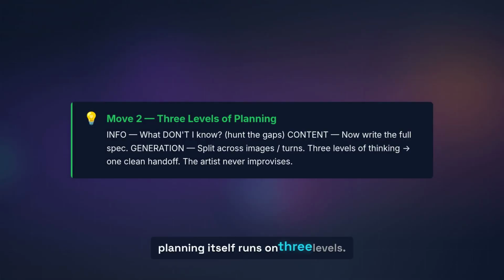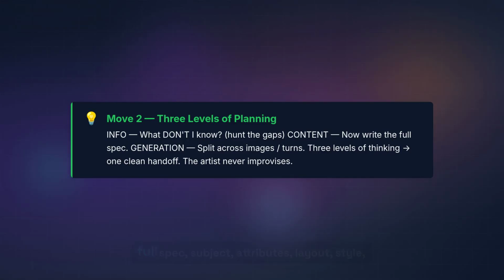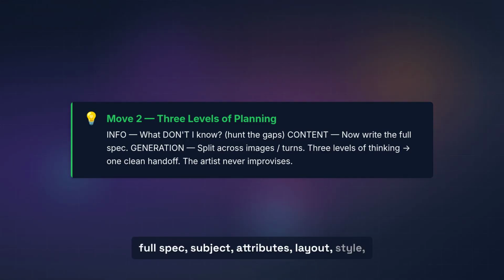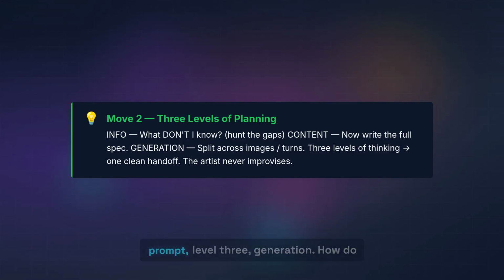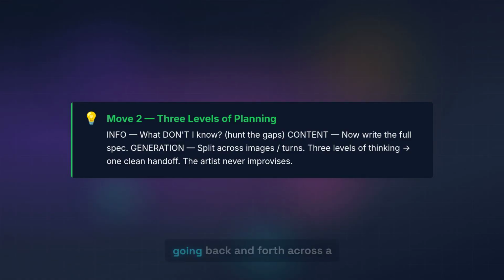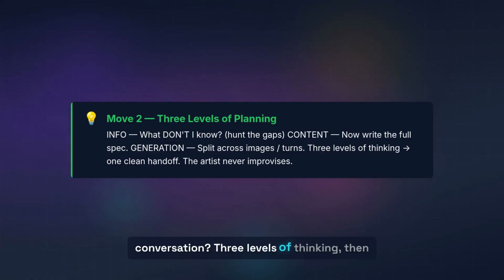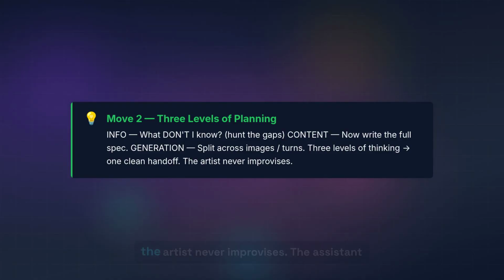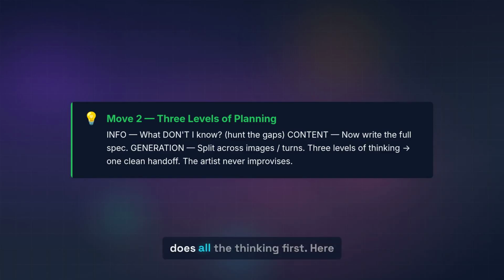And the planning itself runs on three levels. Level 1, information. What do I not know? It hunts the gaps. Level 2, content. Now write the full spec. Subject, attributes, layout, style, text, everything assembled into one rich prompt. Level 3, generation. How do I split this if you want three images, or if we are going back and forth across a conversation? Three levels of thinking, then one clean handoff to the renderer. The artist never improvises. The assistant does all the thinking first.